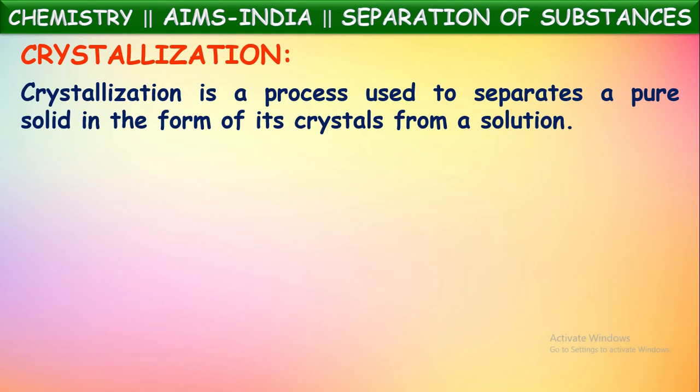Crystallization is a process used to separate a pure solid in the form of its crystals from a solution. Okay, in a solution there is a solid substance dissolved. That solid substance can be separated by making it into crystals. That method is called crystallization.